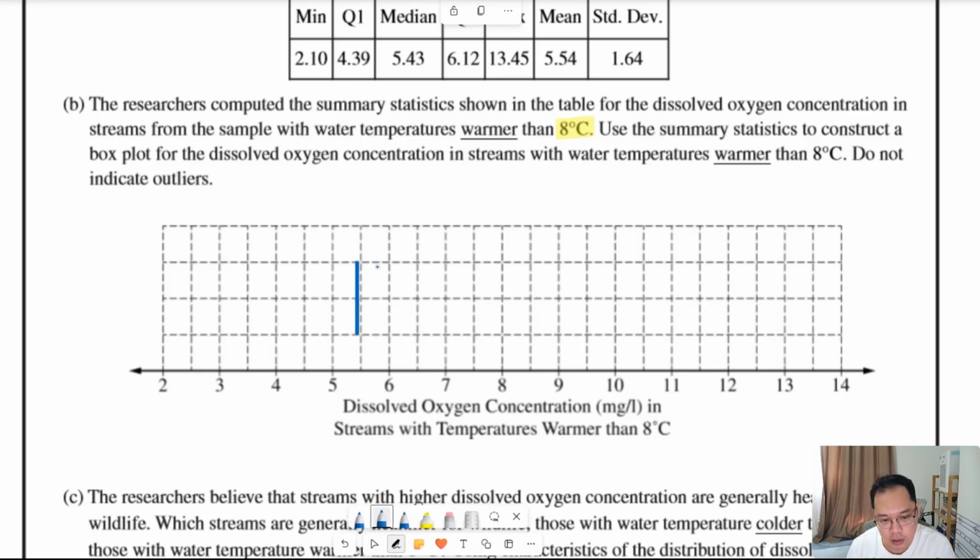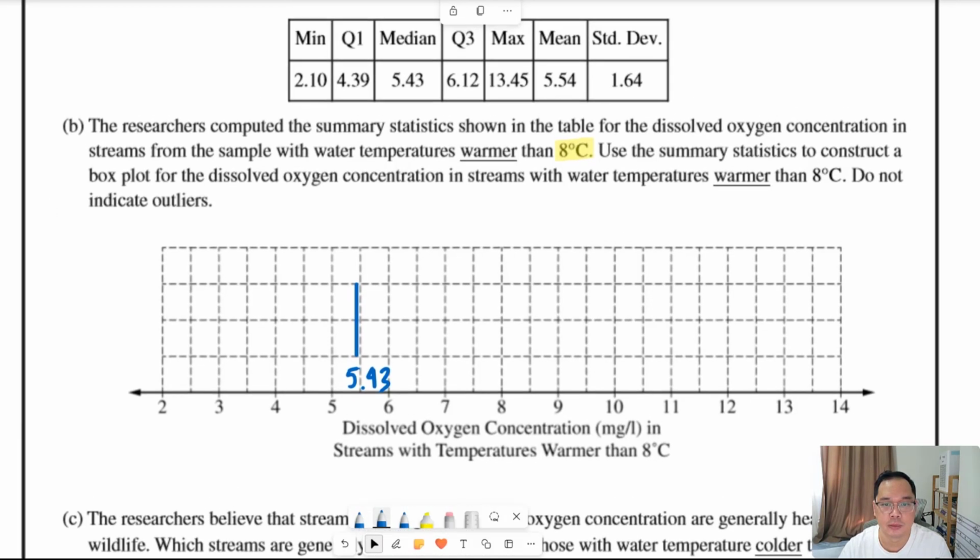Here is the median. Then we need the upper quartile, Q3. Upper quartile is 6.12. 6.5 here, 6.12 here. There. And then the lower quartile is about 4.4. 4.5 here, 4.4 is very close.